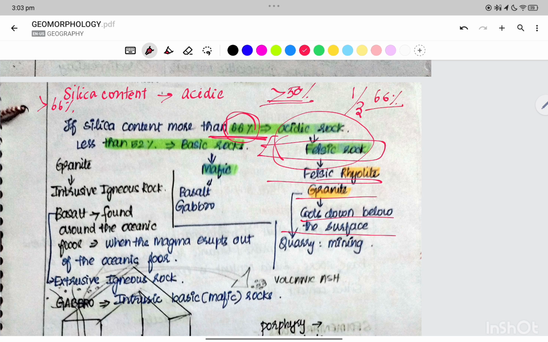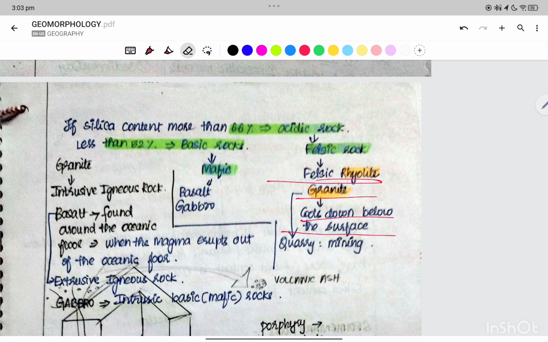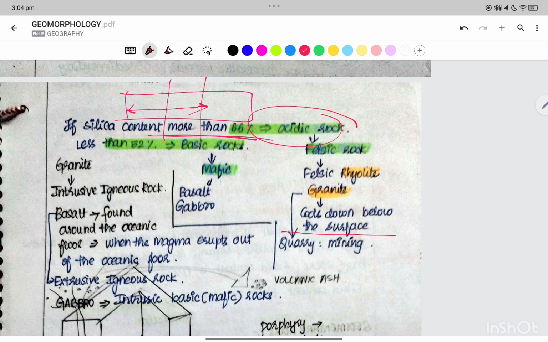Two third is 66%. One third is 33%. So two third, you measure the silica content. If the silica content is greater than two-third, it is called acidic rock.